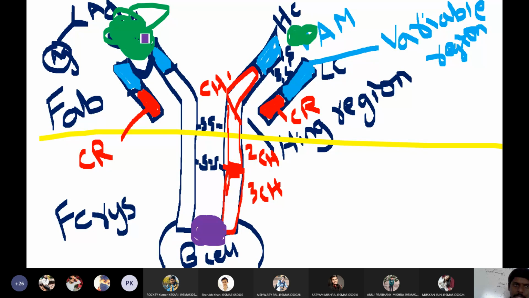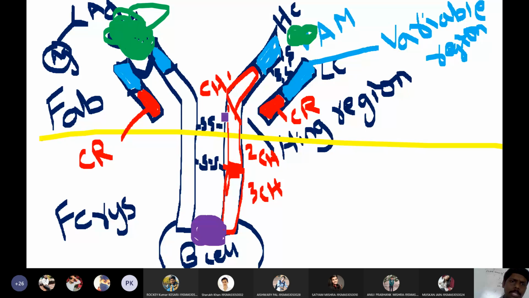That's why everyone's silent. So this is the structure of antibody. A quick revision: antibody has a heavy chain and light chain, bound together by disulfide bonds. The top portion of the antibody is called FAB, the bottom portion is called FC. Both heavy chain and light chain have a variable region and constant region. The constant region for the heavy chain is further divided into constant region 1, 2, and 3. Complement proteins bind at the FC portion, and antigens bind at the FAB portion.